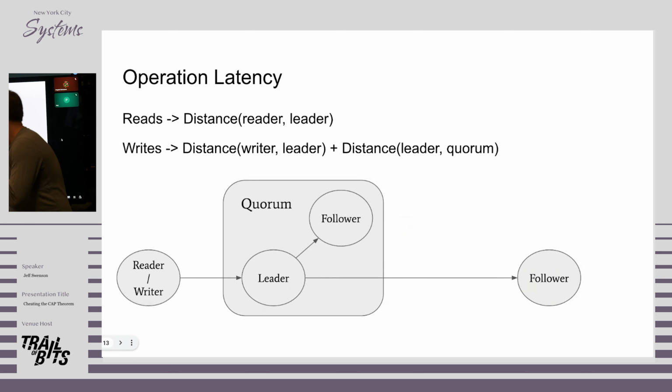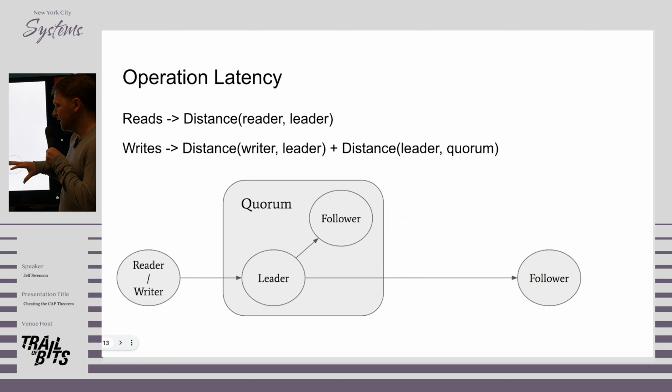Right. But the actual latency of an operation depends on, because we're trying to execute these key value operations, how far your reader or your writer is from the leader. So if it's a read, it's just a simple round trip between the reader and the leader. But if it's a write, it's a round trip between the writer and the leader and its quorum. And so where you place the quorum is important for write latency, but not so much for read latency. Where you place the leader is important for read latency.